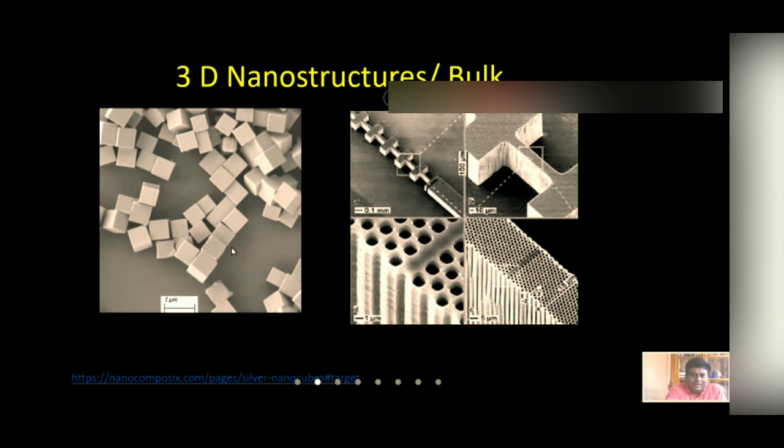Actually, these are fine cubic structures, and you see its diameter is about 500 nanometers. But still, it is far. Why is it far? Because we do not observe any kind of property change at this size.